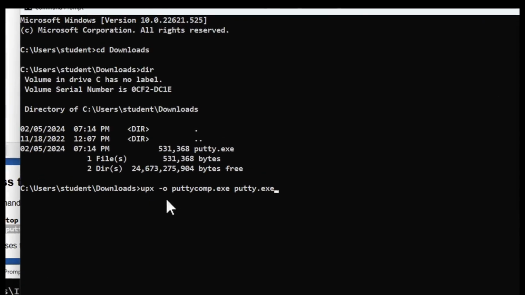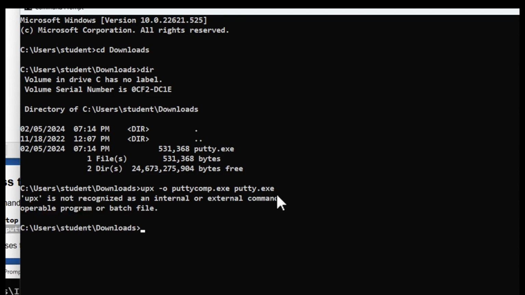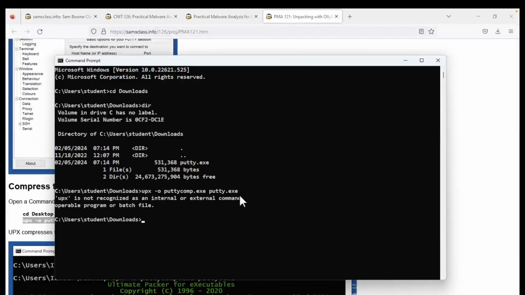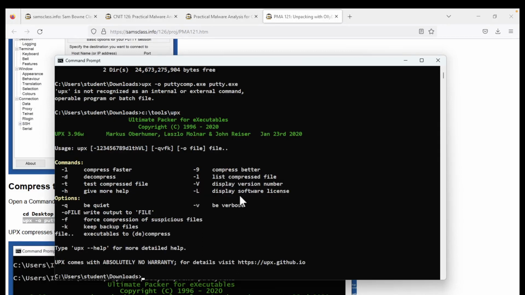So UPX will compress is the default action to compress PuTTY into puttycomp.exe. But UPX is not found, so let's go to C tools UPX. I think that's where it is. It is. For some reason, the path is not right on this machine. I just have to add that here. C tools, UPX.